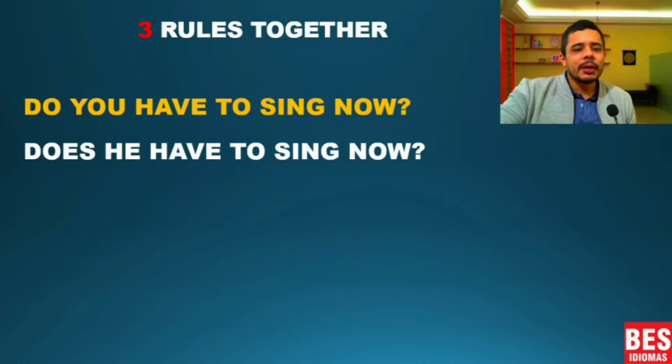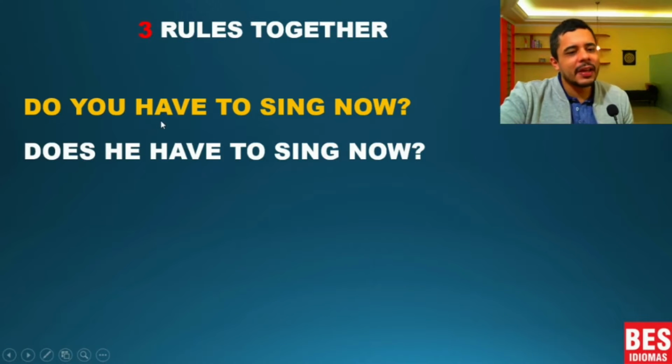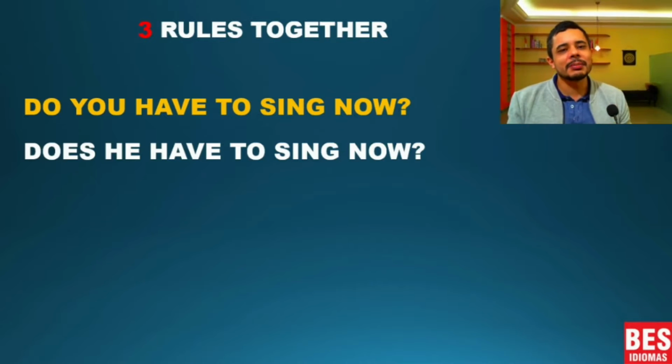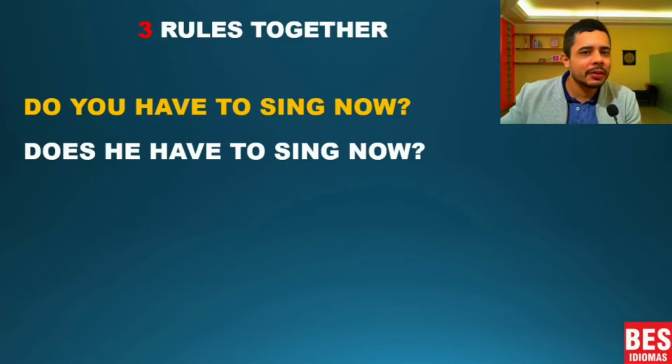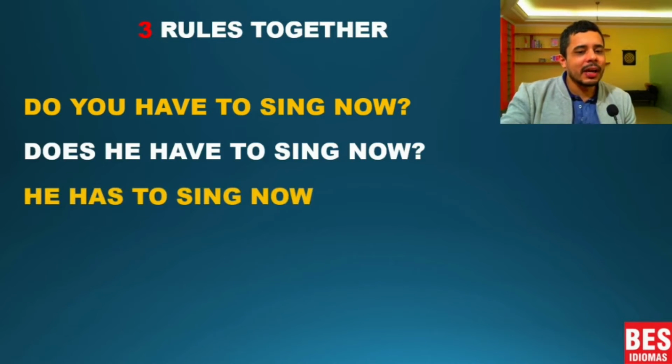This one is difficult because here I could change do to does. I have here have, so I could change to has, and I have a verb sing. But like I said, you cannot use two rules in the same sentence. You can only use one rule. So you have to follow the order that I showed you here. So if it's a question, I use does. If I use does, I cannot use the other rules. Okay? The next one, he has to sing now.